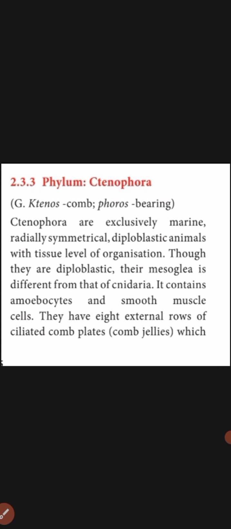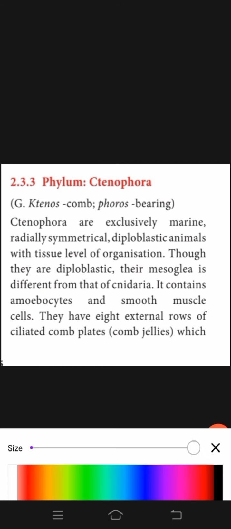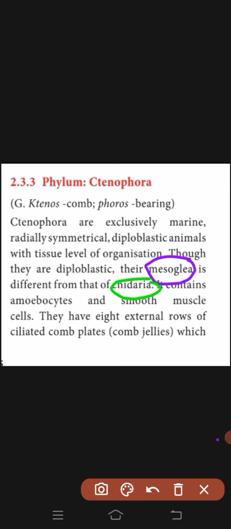Diploblastic animals are animals that have two germinal layers, called ectoderm and endoderm, without a mesoderm, with a tissue level of organization. Though they are diploblastic, their mesoglea is different from that of Cnidaria. We all know that Cnidaria is a phylum out of 10 phyla and mesoglea is a jelly layer.